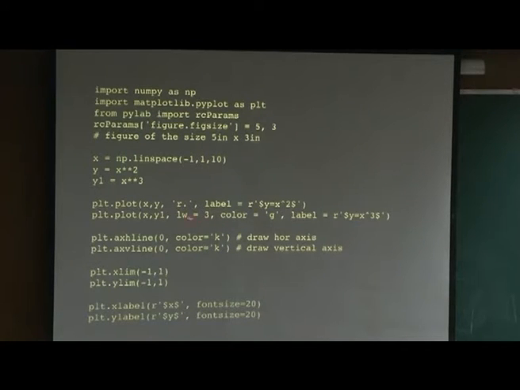I can put a label for this plot. If you have many plots then you need to know which corresponds to what. So, this is a nice feature. It puts a label for it. When you look at the plot you will find that y equal to x squared corresponds to the red dot. It tells you that this is the red dot. This is a nice feature you will find.